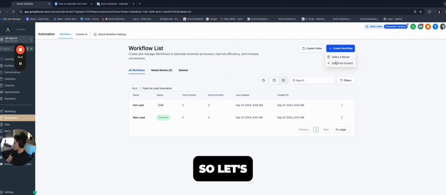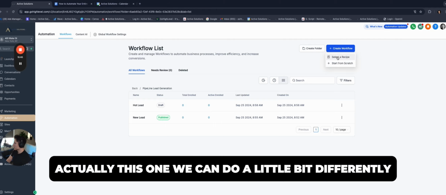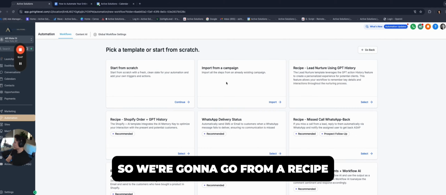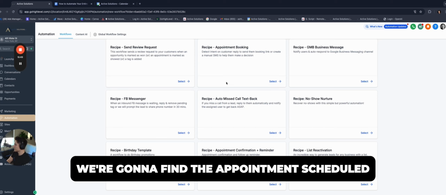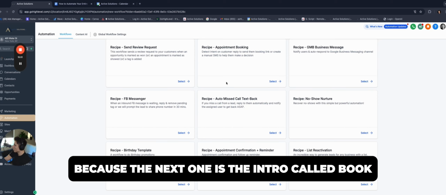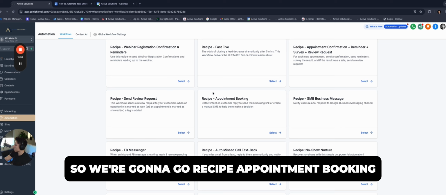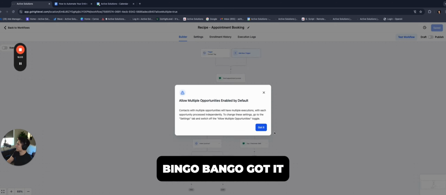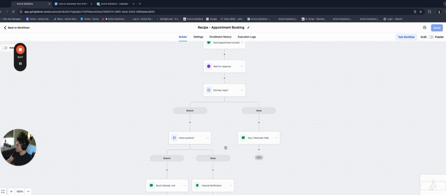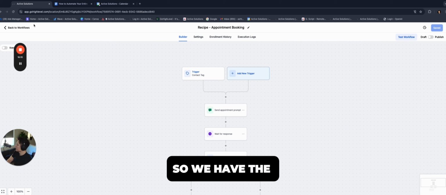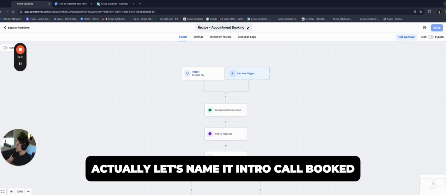This one we can do a little bit differently. We're going to go from a recipe, okay? And we're going to find the appointment scheduled, because the next one is the intro call booked. It's cool that they actually put these templates in here. So we go recipe, appointment booking, bingo, bango. Got it, okay, cool. Perfect. We're going to leave this here. Actually, let's name it intro call booked.